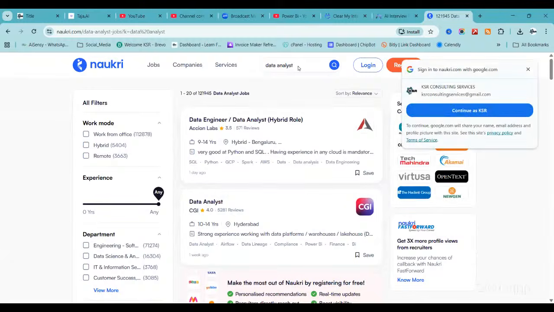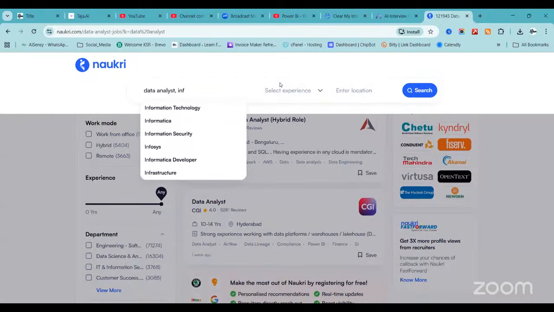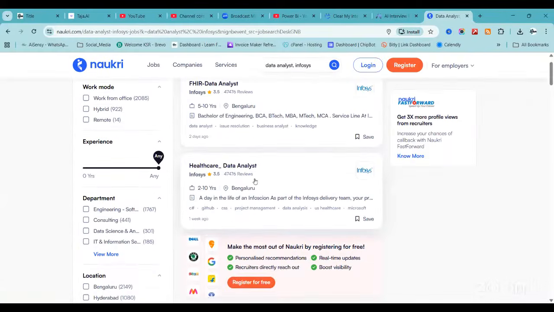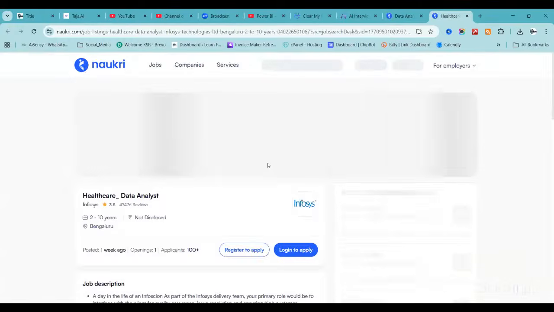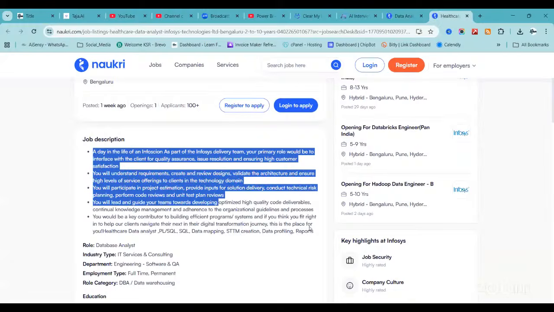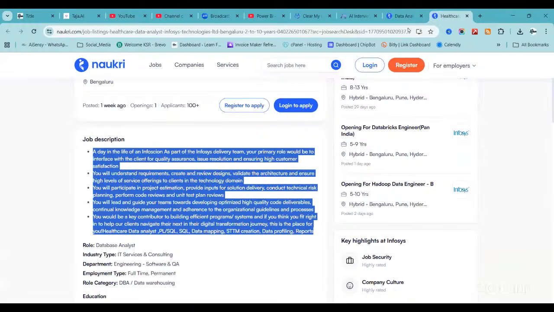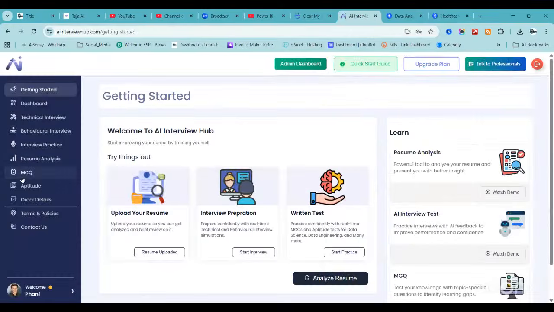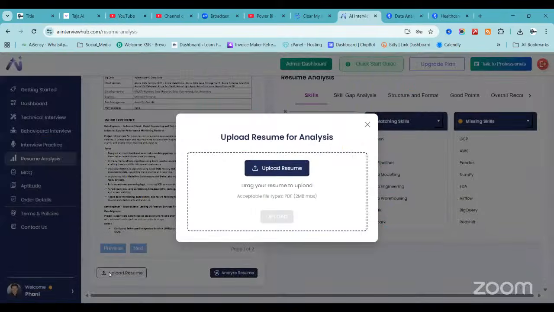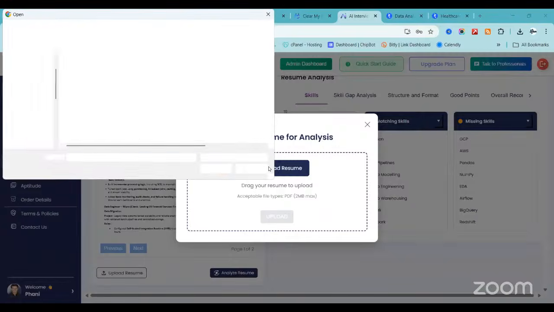Okay, so for example, I want to check a data analyst role at Infosys. Healthcare data analyst at Infosys. You can see their JD. Copy the JD. Now we will validate our resume. Just give me a second. Upload your resume, resume analysis first. I will upload any random resume, or if you have your resume, you can share it with me also.